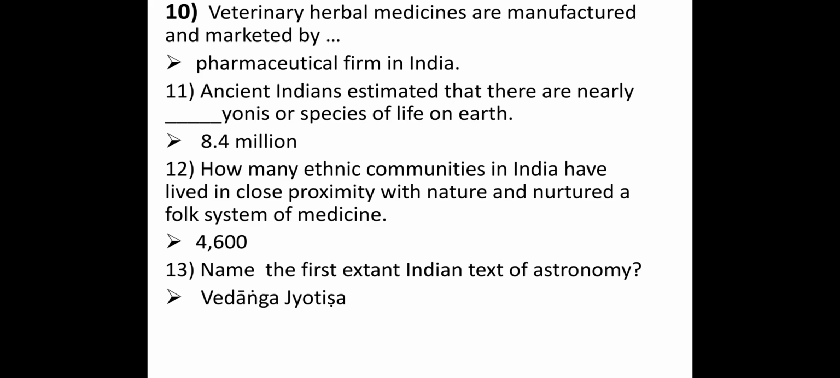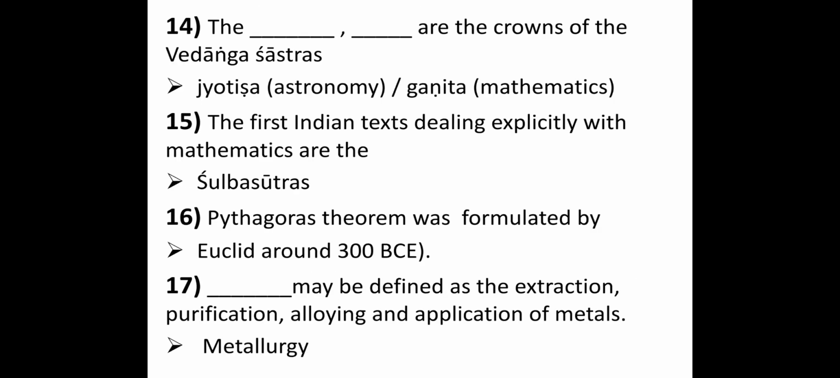Next question, name the first extant Indian text of astronomy. Here the word extant means which is being used still today, which is present today. That is Vedanga Jyotisha. The dash and dash are crowns of Vedanga Shastras. They are Jyotisha and Ganita. Jyotisha means astronomy and Ganita means mathematics. 15th question, the first Indian texts dealing explicitly with mathematics are known as Shulba Sutras.